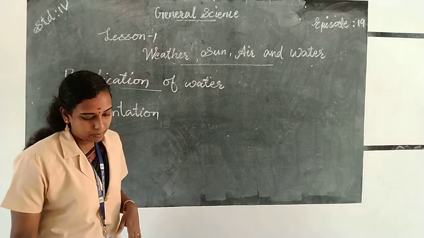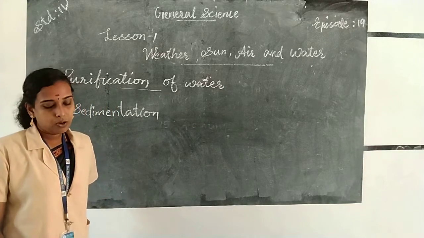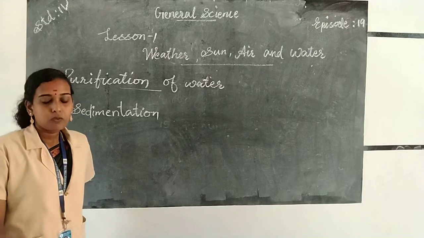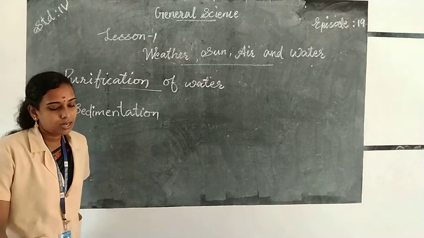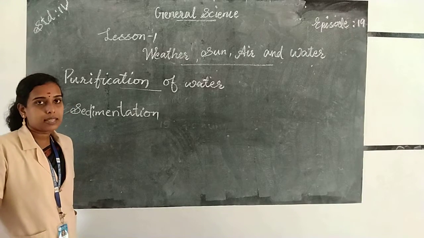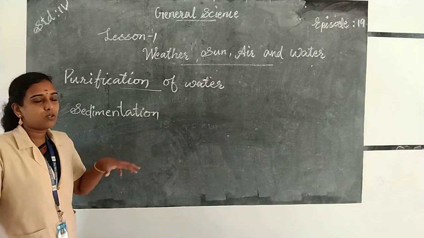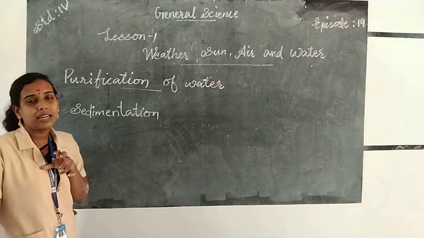So sedimentation means the water is allowed to stand for a few hours to allow heavy impurities to settle down, and that process is called sedimentation. The sediments settle down under the water.